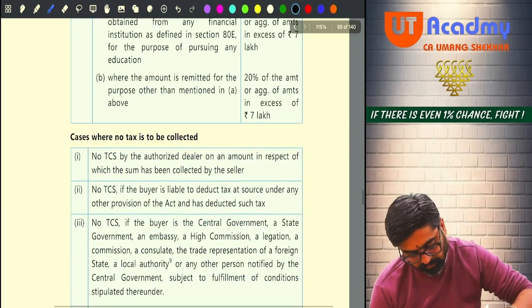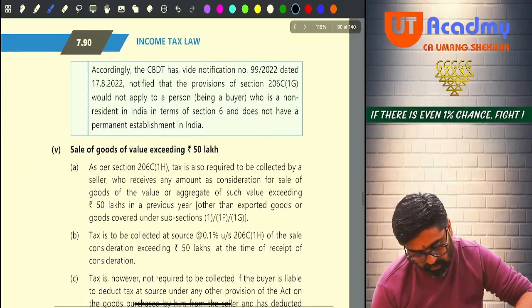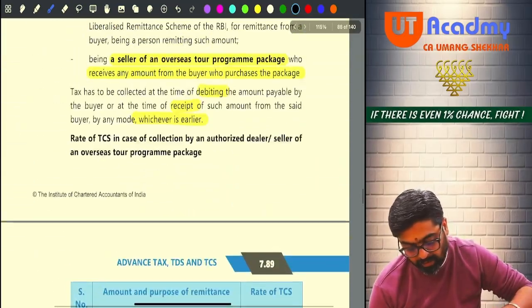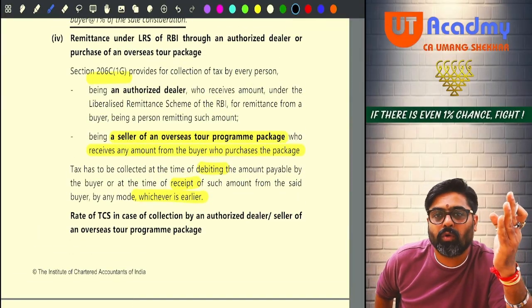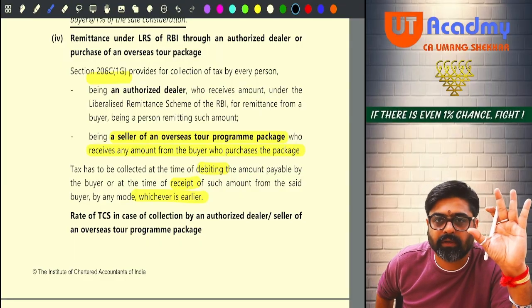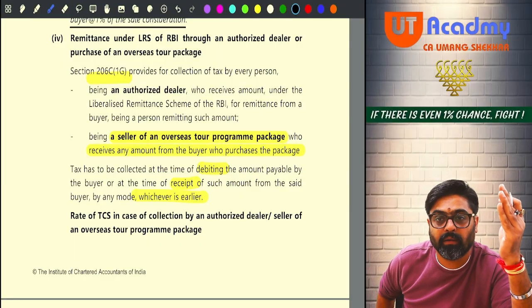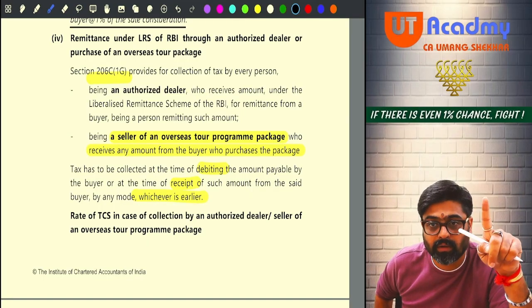Now see, what are the cases when TCS is not required? Okay, this is done. Now please pay attention. One was the tour package. For a tour package whose value is 7 lakh rupees or less, what is the TCS rate? 5%. And what if the value is more than 7 lakhs? Then the rate of TCS will be 20%, on the entire value, on the entire value.